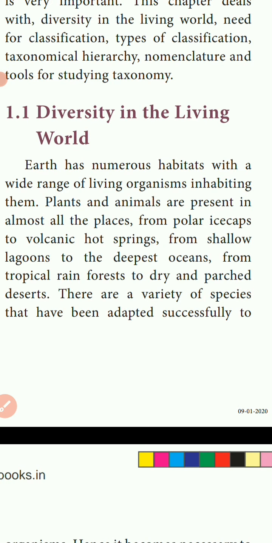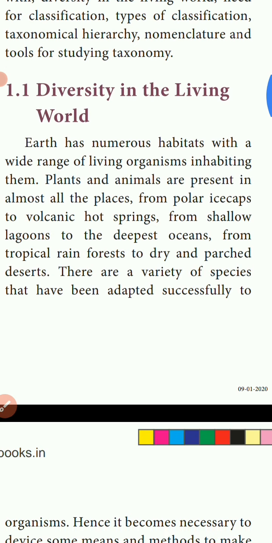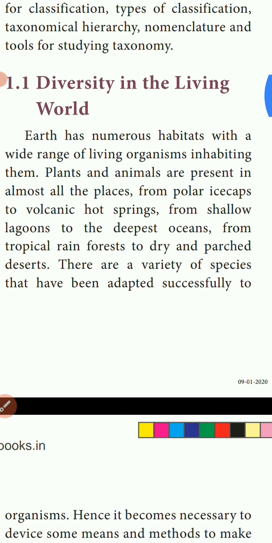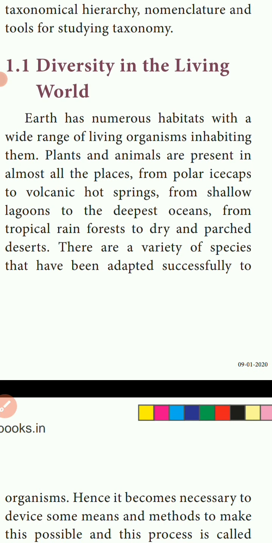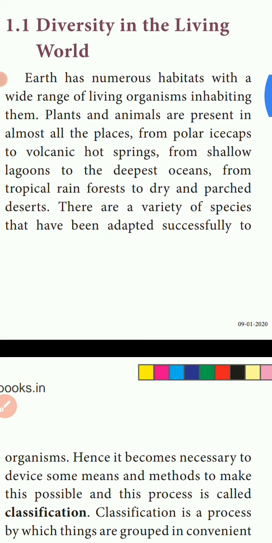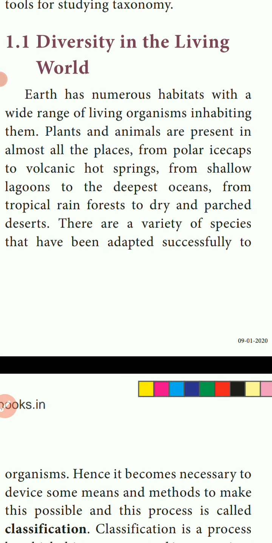Wherever it is located, we will see life from polar ice caps to volcanic hot springs, from shallow lagoons to the deepest oceans. What do you mean by shallow lagoons? A lagoon is a large area of soil and sand.